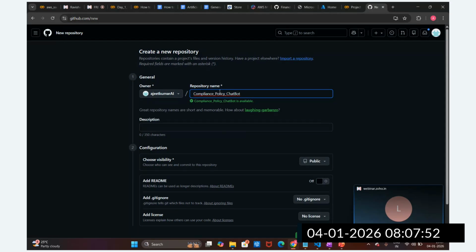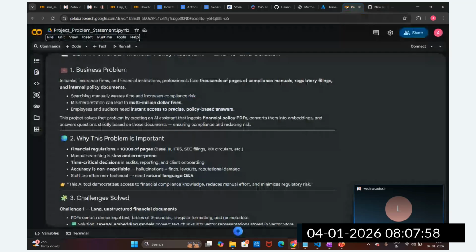Before getting into that, let me set up the context of the project we are going to implement. We are taking this project from the finance, bank and insurance domain. There are lots of compliance PDF manuals, regulatory findings, and internal policy documents.